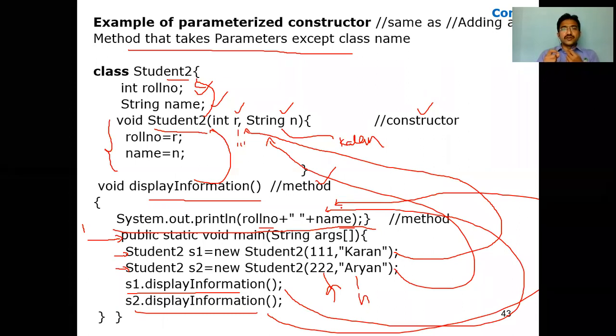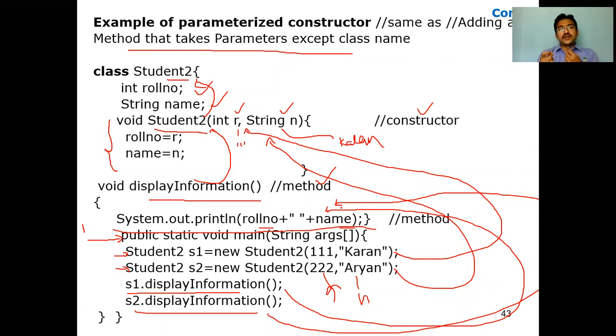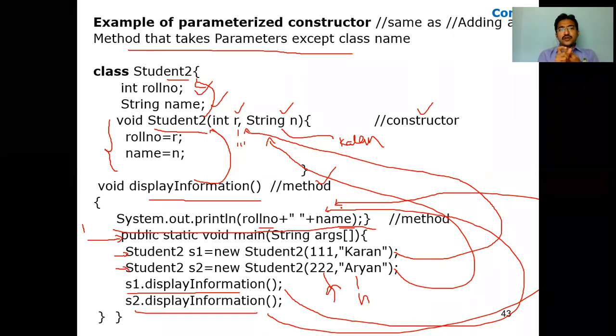So when you call S1 dot display, what is the output? Roll number 111, name Karan. Like this, it prints 111 space Karan. When you call S2 dot display, what is the output? 222 space Aryan. That is how we are writing it here, right?